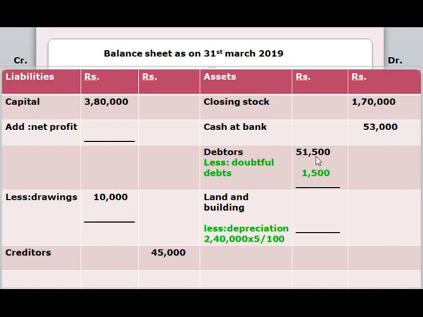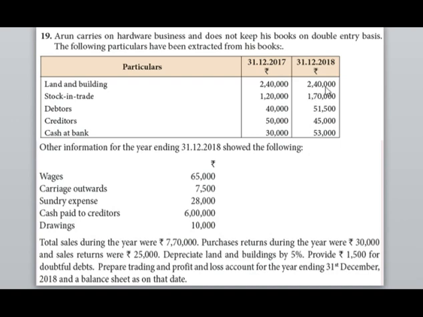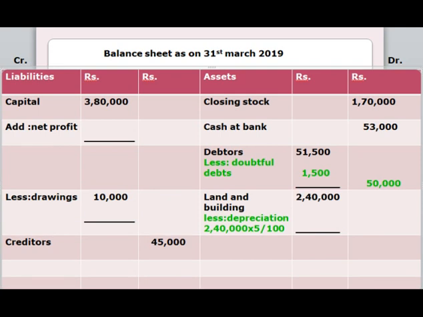Then we have to subtract 1,500 from 51,500, which gives you 50,000. The amount for land and building is 2,40,000 and we have to depreciate the land and buildings by 5%. Then we have to subtract 12,000 from 2,40,000, which gives you 2,28,000.